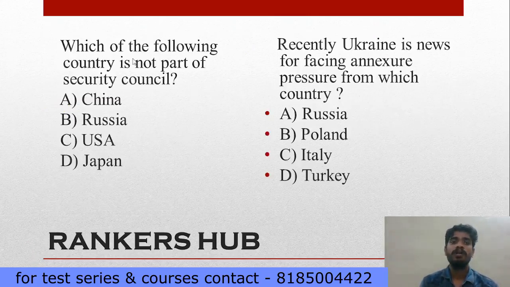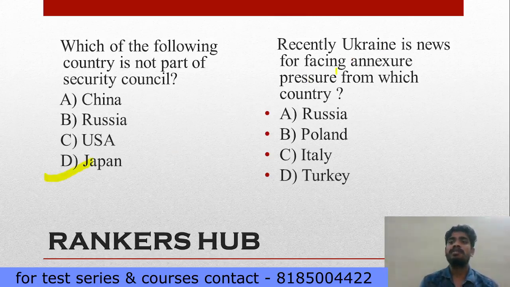Next, which country is not a part of the Security Council? You already know what countries are in the Security Council. Directly, 5 countries are in the Security Council, like China, Russia, France, USA. So this is an easy option. You just eliminate the options. Your answer is D. This is from the static point of view. So your option is Japan.